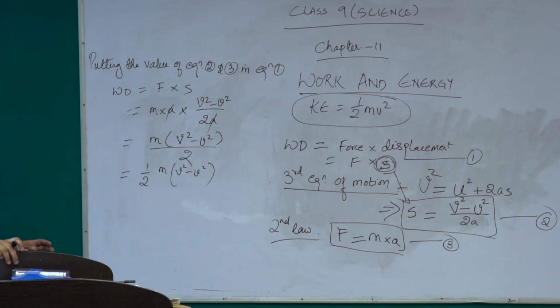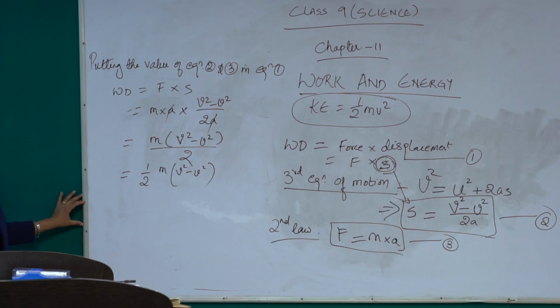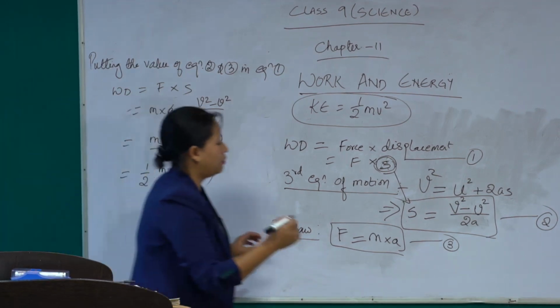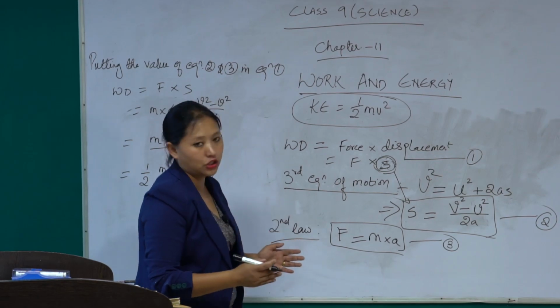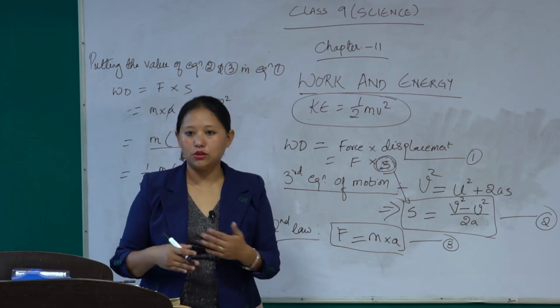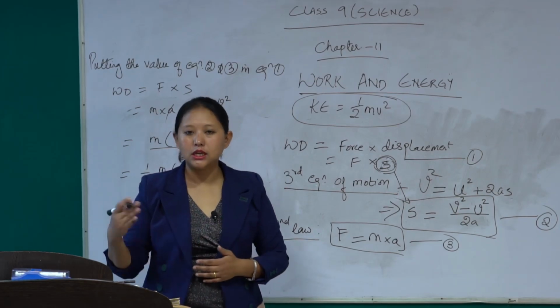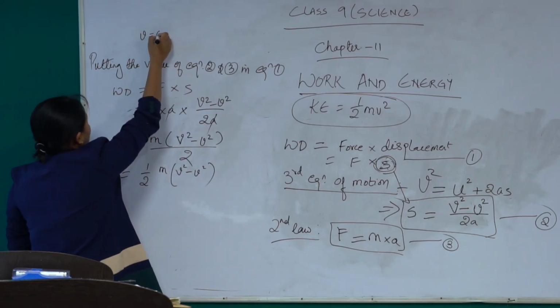As I have said, initially the ball was moving with a velocity u. Let us assume again that initially the ball was at rest. When I say at rest, it means the ball was not moving. That means the velocity is 0, right? So the initial velocity u is 0.